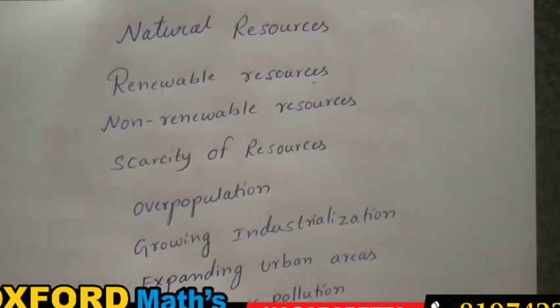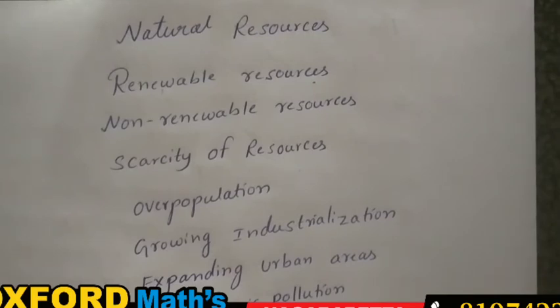Next, growth of industrialization. As I told you, not all natural resources can be used in industries as raw material, but most of the natural resources are used as raw material in industries. If you want to convert the raw material into finished material, you require human labor and also more natural resources and a large area of land. These also lead to scarcity.